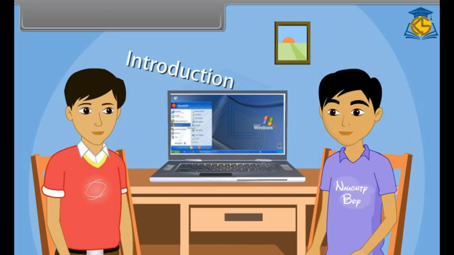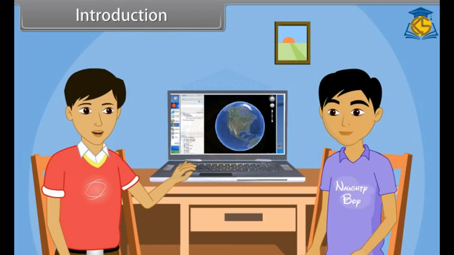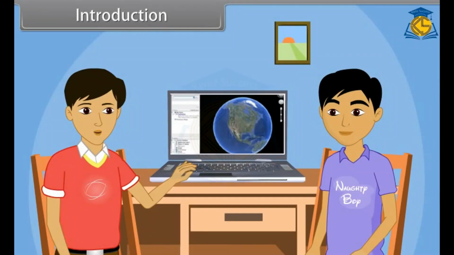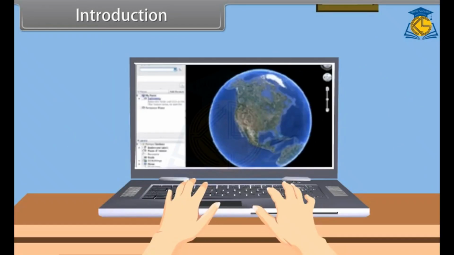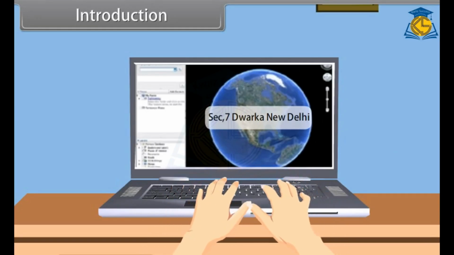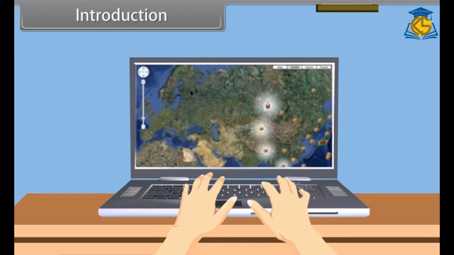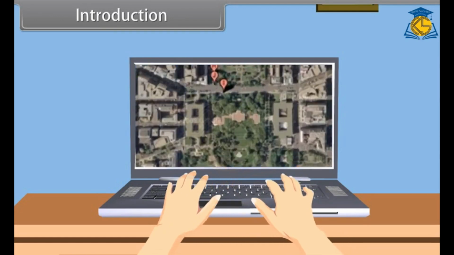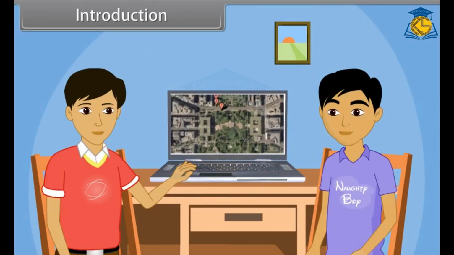Introduction. Raj, today I will show you my house on my laptop screen. Really? I'd like to see. I'm giving the address of my house. Now I am just zooming the map till my house is visible. See, my home is visible now. Nice, it works well. But I want to ask you how it works.